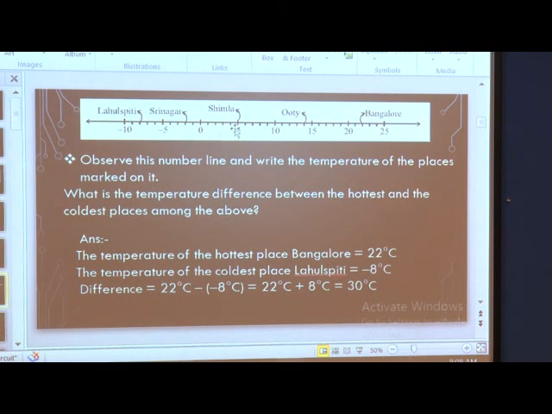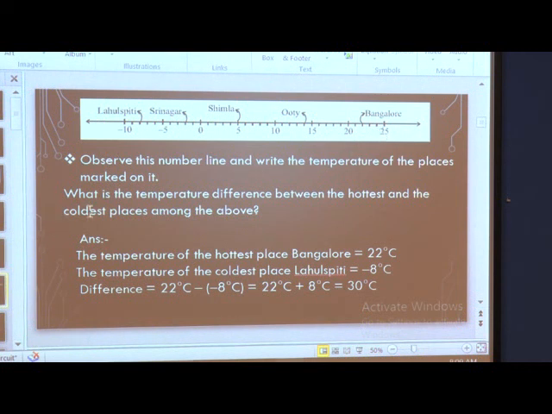Now, you can see Simla's temperature is 5 degrees because it is marked on 5. Here we have another mark, 10 degrees, after 5, but in between 10 and 15 there are 11 degrees Celsius, 12 degrees Celsius, 13 degrees Celsius and 14 degrees Celsius. Here also, after the Bangalore temperature, there are 20, 21, 22, 23, 24 and 25.